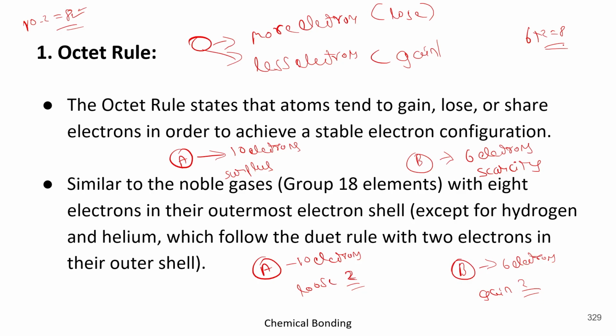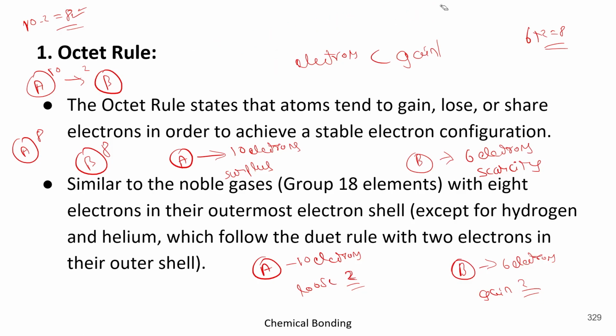Got it? So can we say that A, having 2 extra, should give 2 electrons to B? When it happens, then A will have 8 and B will have 8. Now the condition is stable. Got it? So this was the basic example, or basic concept. Now come to the next point, which is the noble gases.